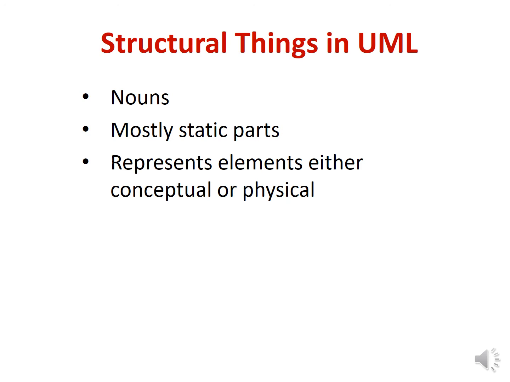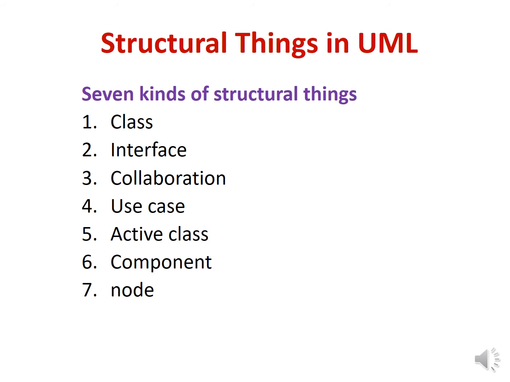Now first we'll see about structural things. Structural things are the nouns of the UML. These are mostly static parts of a UML model and represent the elements that are either conceptual or physical. There are 7 kinds of structural things. These are class, interface, collaboration, use case, active class, component, and node.